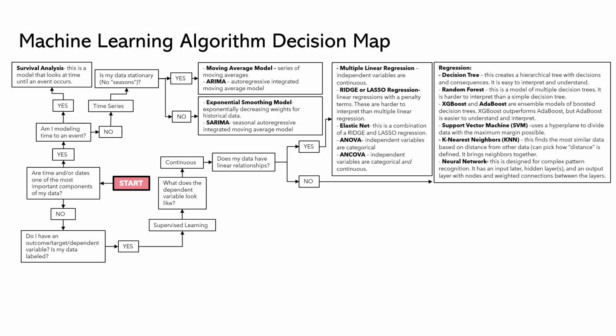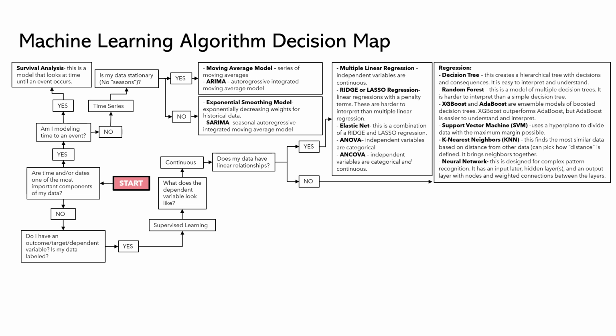Then we're going to be doing the following regressions. We have a decision tree regression, and a decision tree basically creates a hierarchical tree with decisions and consequences. And it's a fairly simple model and is easy to interpret and understand. We can do a regressive random forest, which is a model of multiple decision trees, and this performs quite well, but takes a little bit more computational power than a decision tree, and it's a little bit harder to interpret.